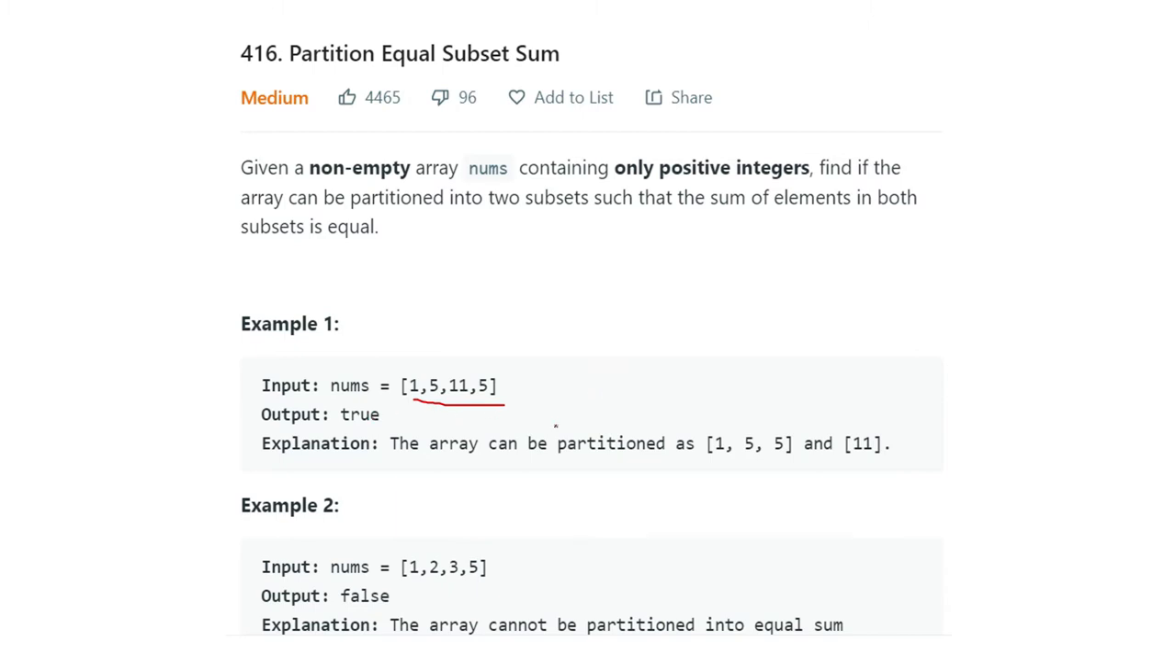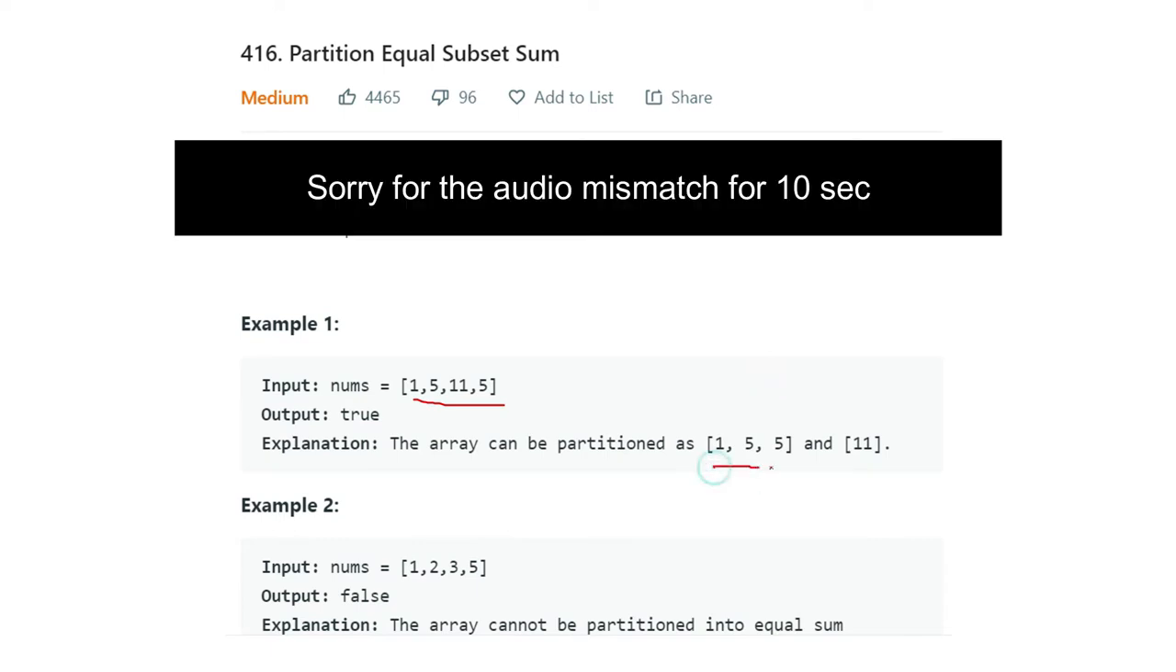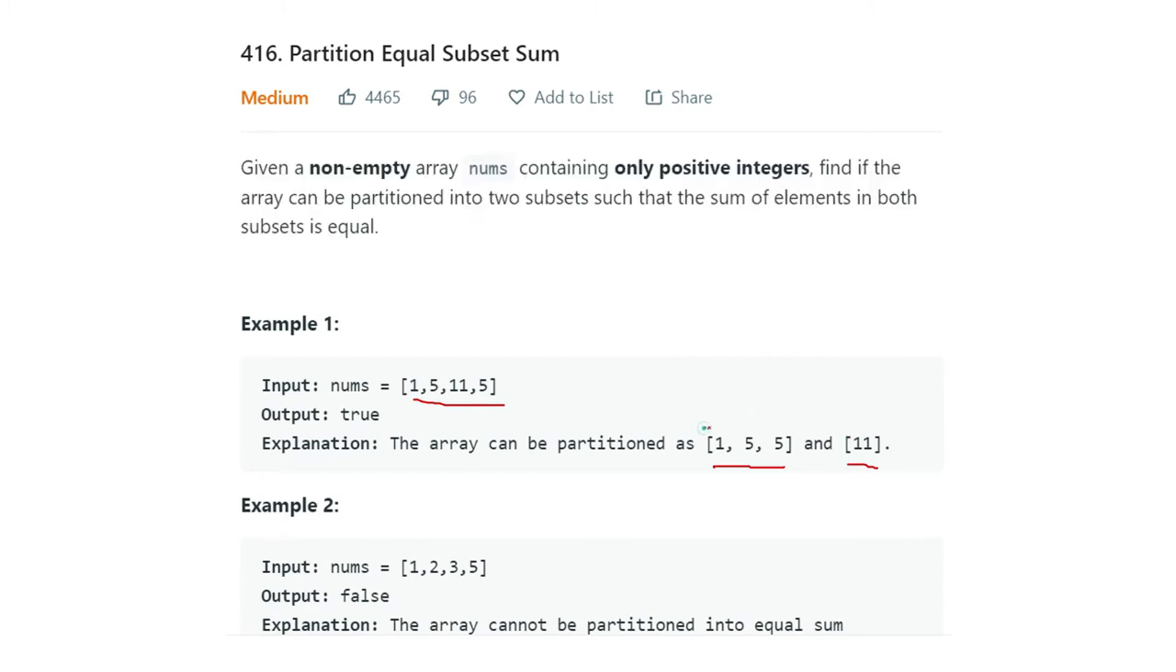Why? Because we can divide it into two partitions. One will contain 1, 5, 5 and another part will contain 11. So that's why they are both equal. We divide it into two parts where the sums are equal.